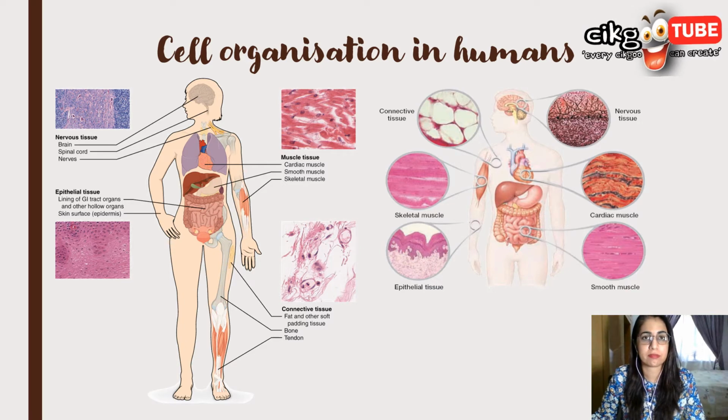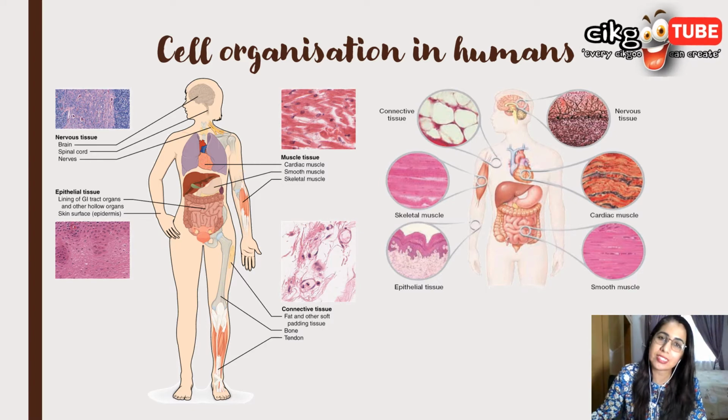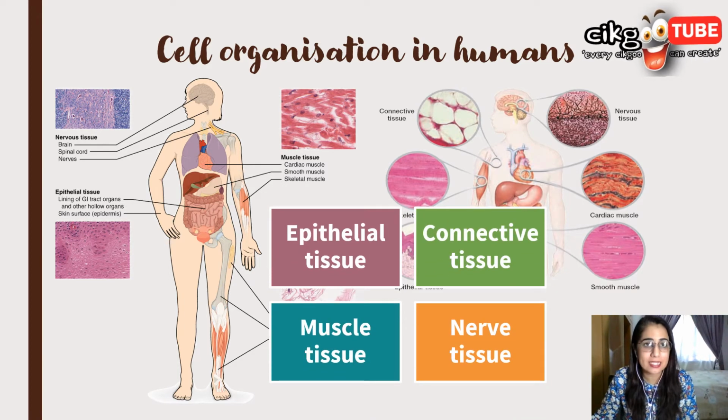Now you have learned that multicellular organisms such as humans consist of different types of cells with specific functions. How are these cells arranged to form a complex organism? Tissues are a group of cells that have the same structure and function and are arranged together to carry out a specific function. In an organism, tissues can be classified into four types: epithelial tissue, muscle tissue, nerve tissue, and connective tissue, which we are going to see in a while.